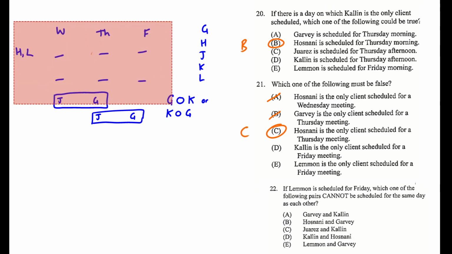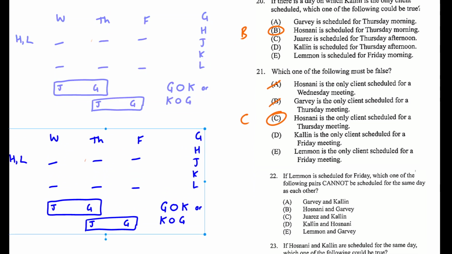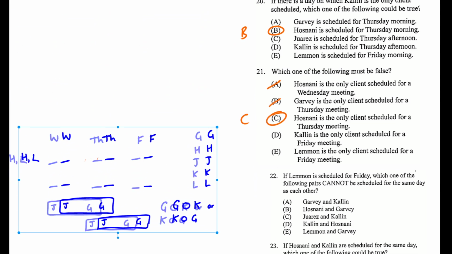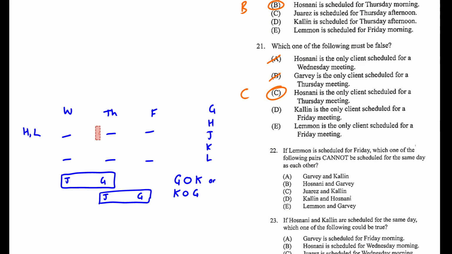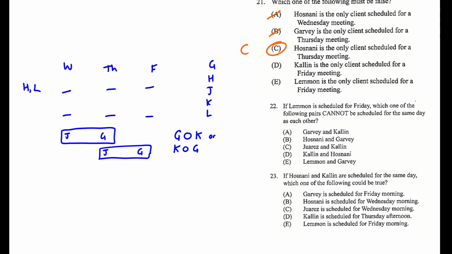Now we can continue to bring down our information. It's actually an interesting puzzle. It's not too bad so far, but the setup does make you think a little bit. So if Lemon is scheduled for Friday, and this is going to force L to be in the morning because L has to always be in the morning, which one of the following pairs cannot be scheduled for the same day as each other? So I'm going to look at the rules first.